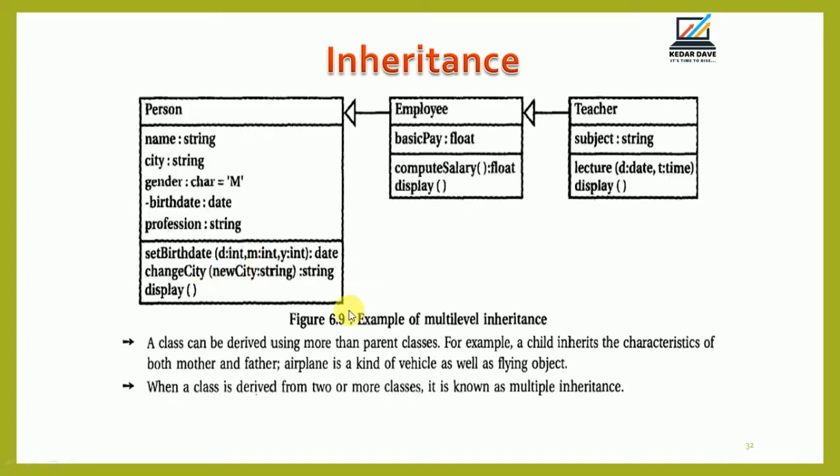Here an example is given of multi-level inheritance: Person, Employee and Teacher. A class can also be derived from more than one parent class. For example, a child inherits the characteristics of both mother and father. An aeroplane is a kind of vehicle as well as a flying object. When a class is derived from two or more classes, it is known as multiple inheritance.